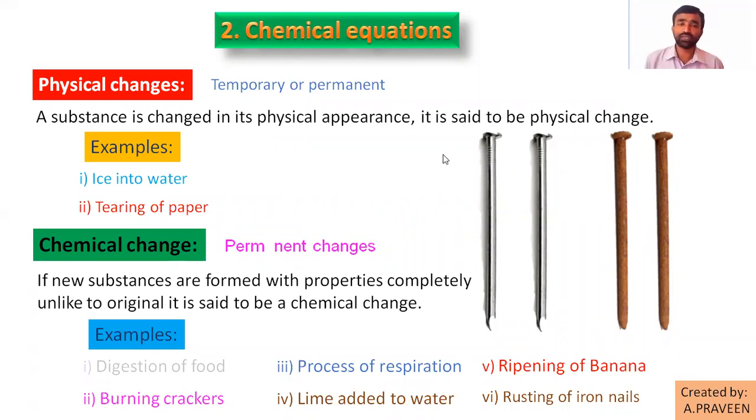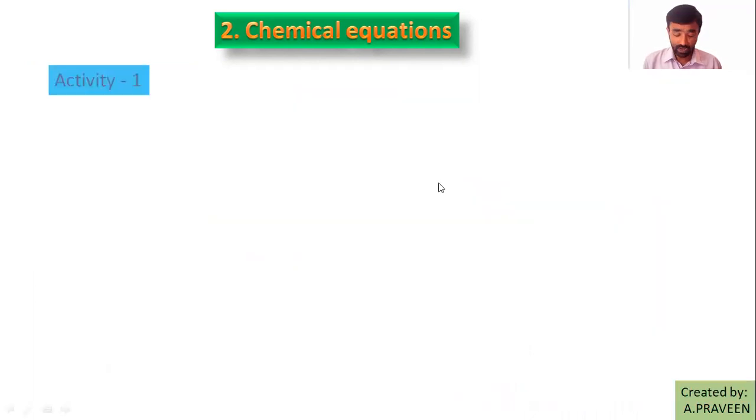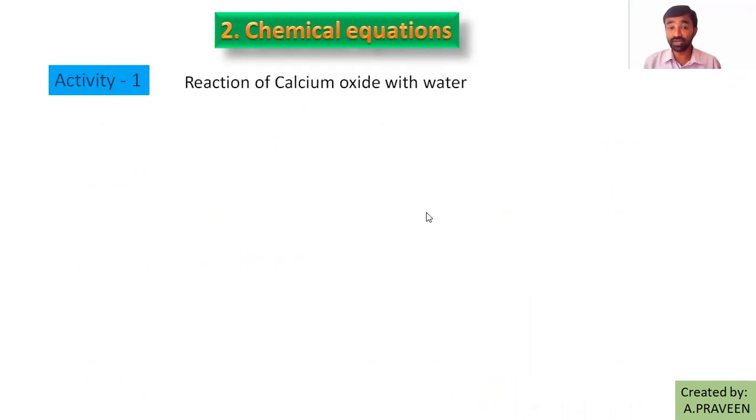Then next, we know about chemical changes and physical changes. Chemical changes are permanent changes, and physical changes are temporary changes, maybe permanent changes, right? Then here we have activities in our textbook. Activity one is adding quicklime. Quicklime is what? Calcium oxide, right? That calcium oxide is mixed with the water.